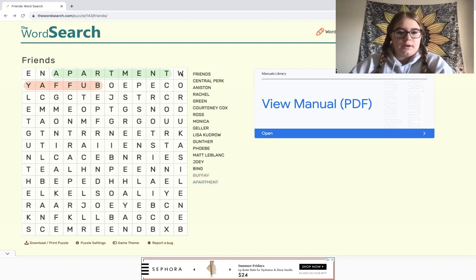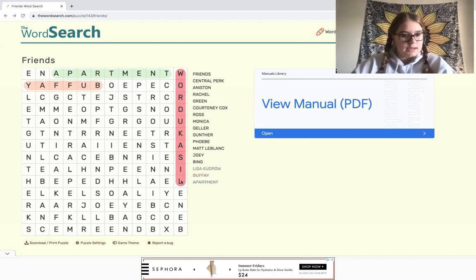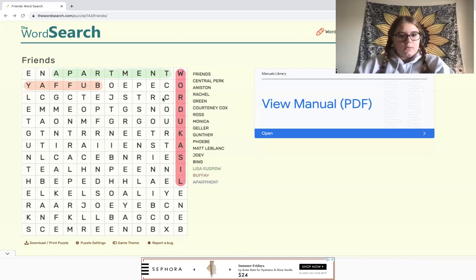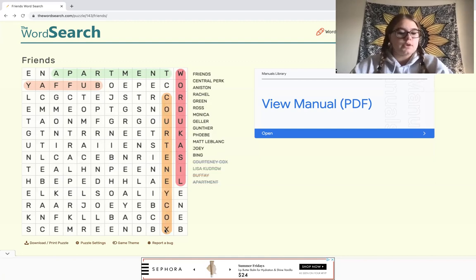Right here we have Lisa Kudrow on the side. And let's see, any more first glances? Oh, right here is Courtney Cox right next to it. So I think that's about it for first glance.